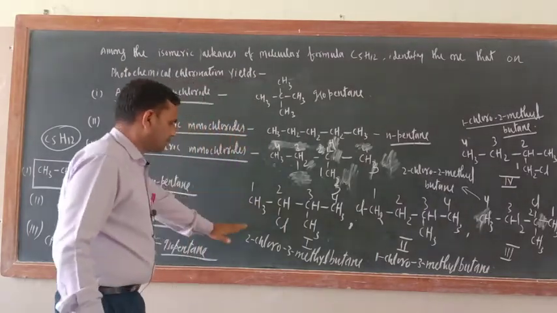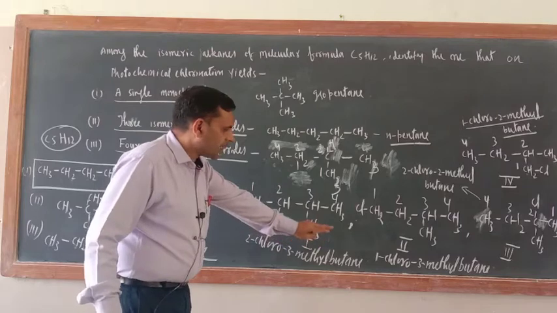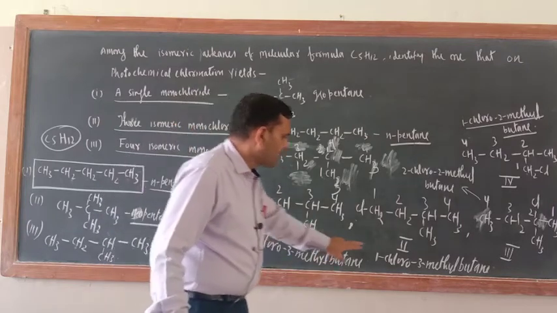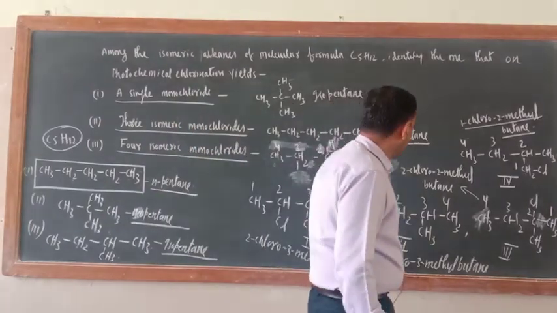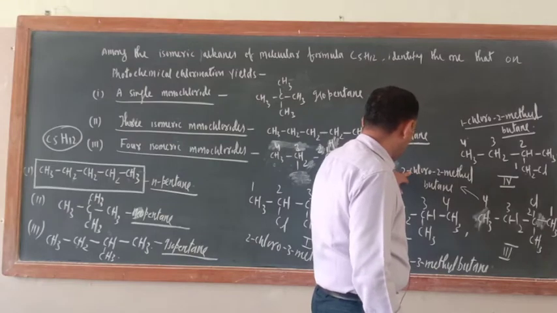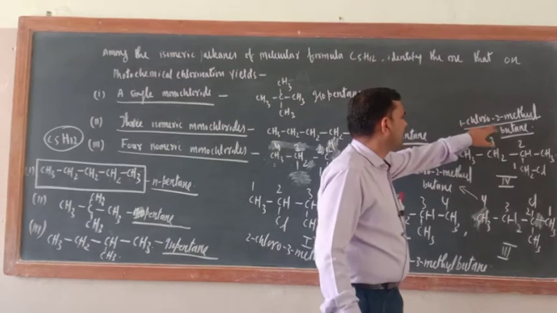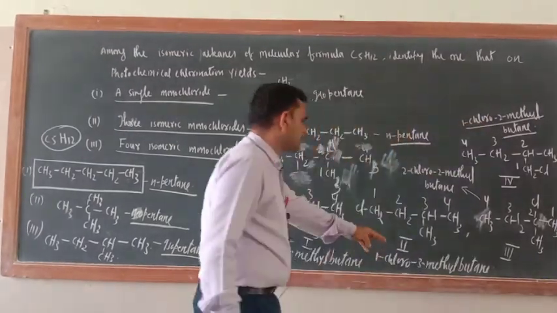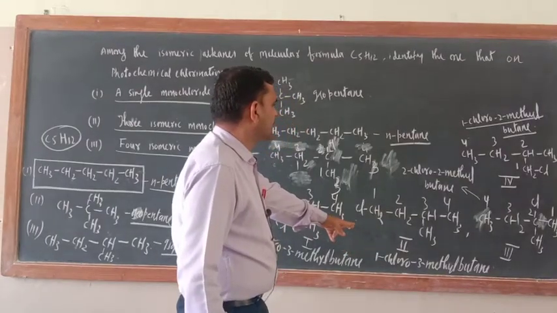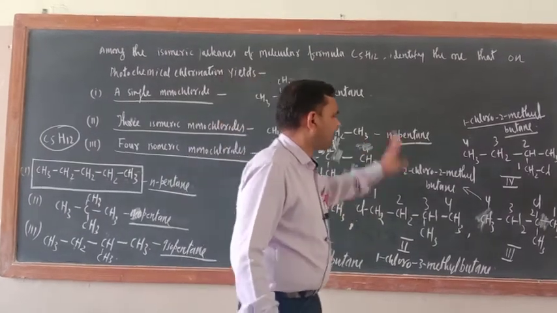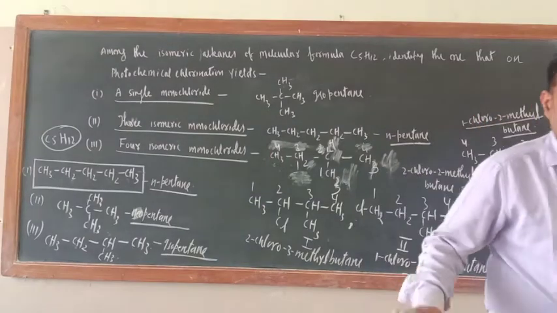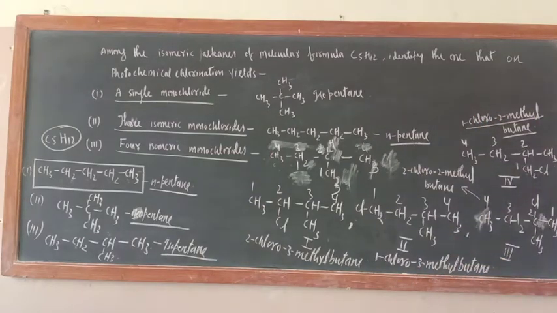I hope that, just see, no one has got the same name. 2-chloro, 1-chloro, here also 2-chloro, 2-methyl, and here 1-chloro, 2-methyl. Yes, check. All are different only. So in this way this is over. Only fill in the blanks is left.